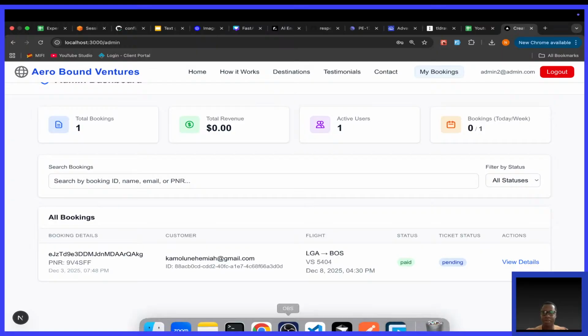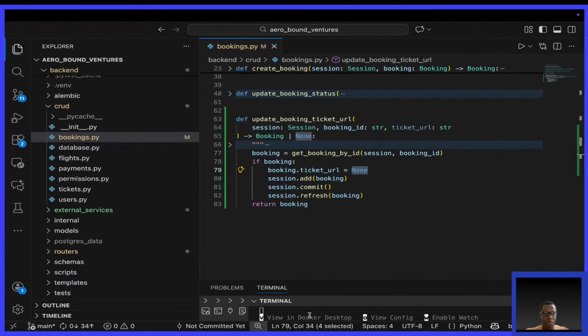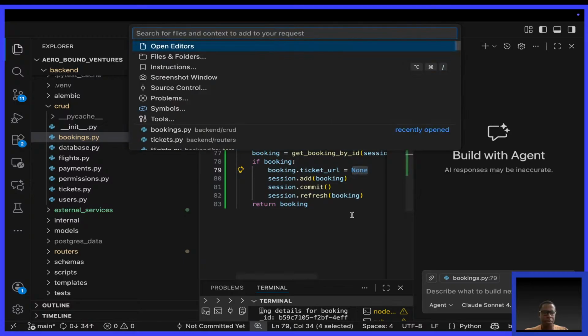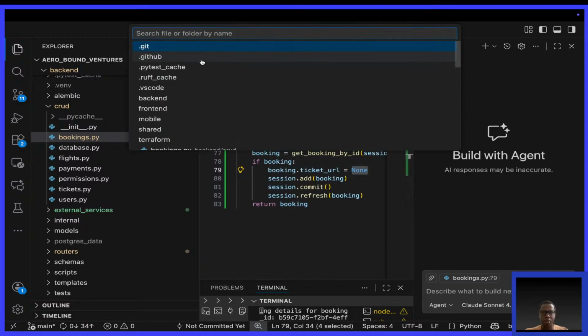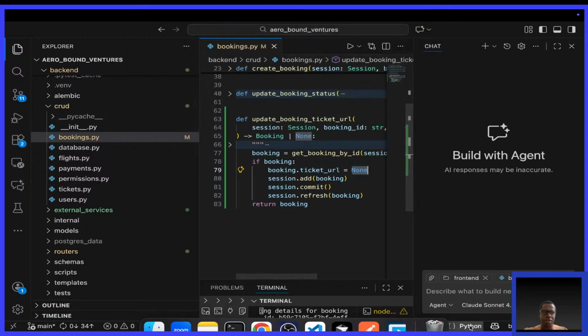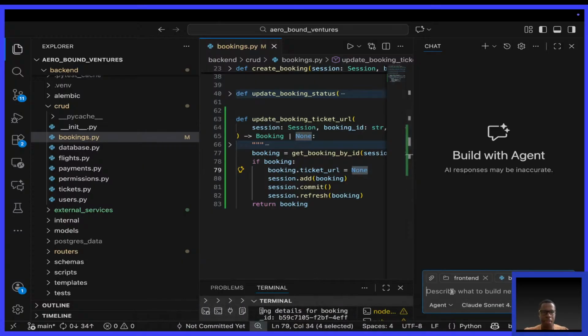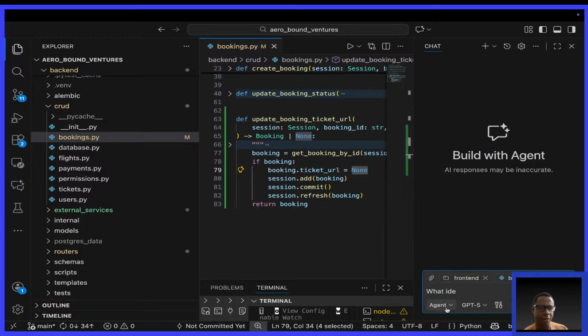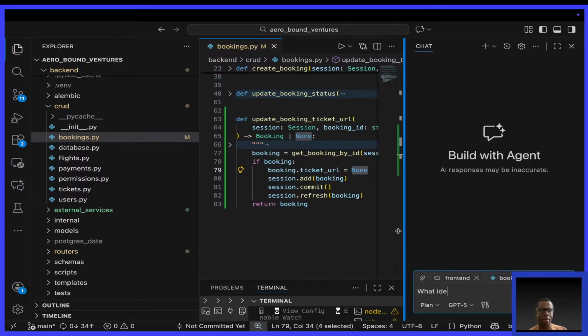So open this terminal. I want now to brainstorm. Copy this front end, that's the context. So what ideas? Let me use GPT-5 for brainstorming. I want to use it, change to plan mode.